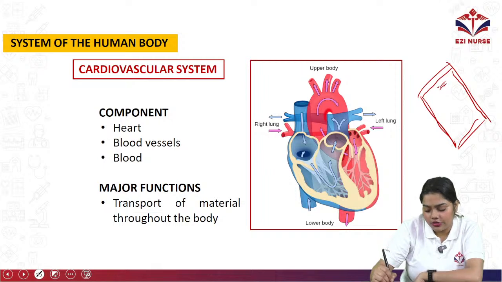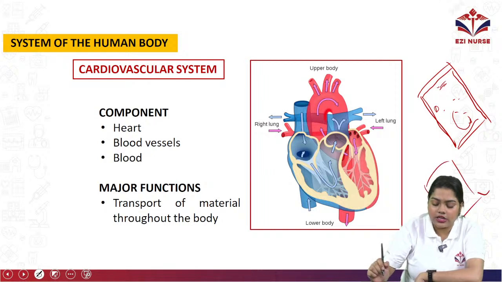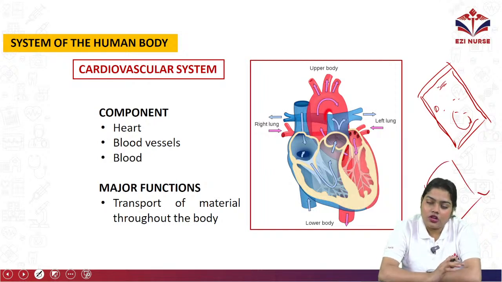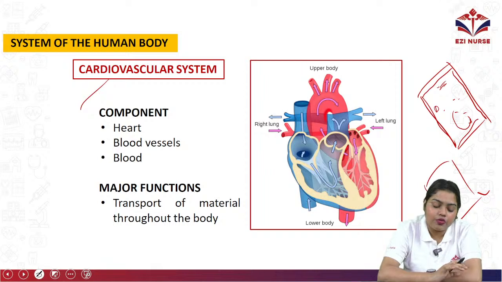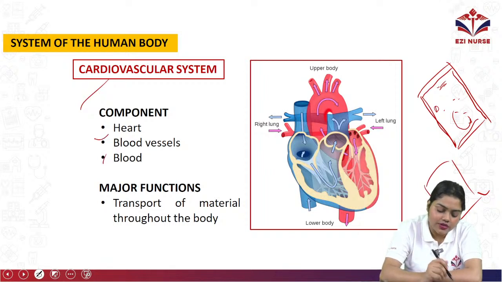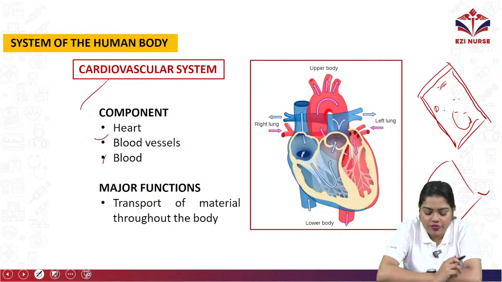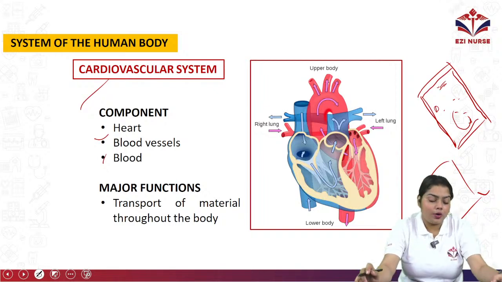Always start with an introduction, then go for definition, then go for detail, then you can provide the pictures over there as well. Okay, so let's start with the systems of the human body. First one is cardiovascular system. Okay, so what does the cardiovascular system have inside? It has heart, blood vessels and blood. The major function of the cardiovascular system is to transport material throughout the body.